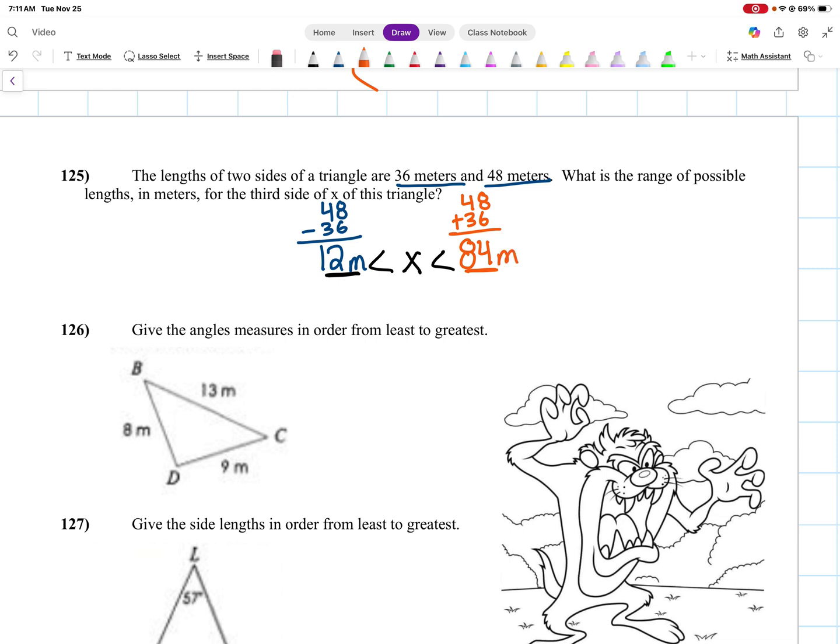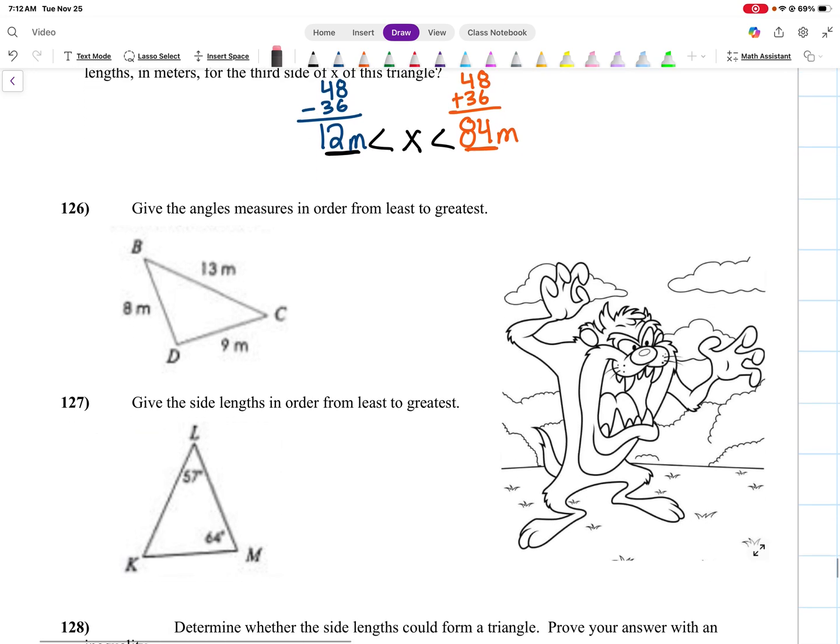So the third side for this triangle can be anywhere between 12 and 84, right? It can't be 12, it can't be 84, but it can be anywhere between. So I could do 12.1, and that would make me a triangle. I could do 40, that's going to make me a triangle. But if I did like 85, not going to make a triangle, right? Because that's outside this range here. If I did 10, outside that range, not going to make a triangle, right? So anywhere between those two numbers will make a triangle here.